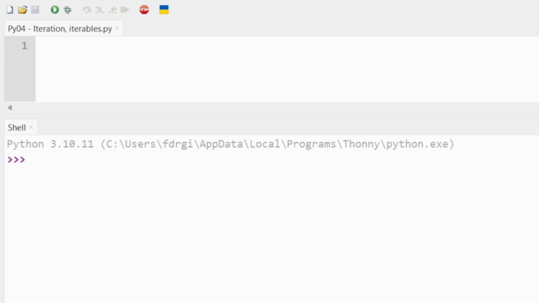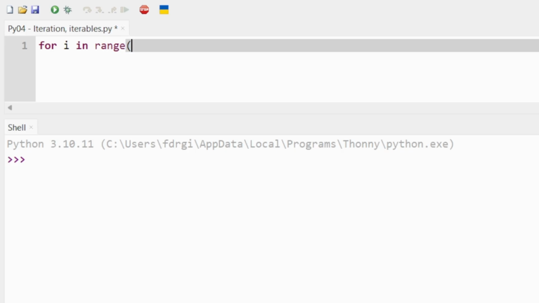Now, to start off, we have the very most basic form of iteration known as definite iteration, and in Python this is done with a for statement. After you write for, you will choose your iterating variable, which in Python is usually i, and our iterable here is going to be this range function, which will range from 1 to 6, and notice how there is a 6 there and not a 5. That is because Python will end the loop before it hits the top.